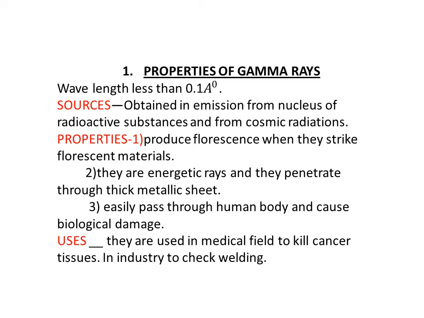Properties of gamma rays. They have wavelength less than 0.1 angstrom. They are obtained from the nucleus of radioactive substances and from cosmic radiation. The following are the properties of gamma rays. They produce fluorescence when they strike fluorescent materials. They are energetic rays and penetrate through thick metal sheets. They easily pass through the human body and cause biological damage. They are used in the medical field to kill cancer tissues and in industry to check welding.